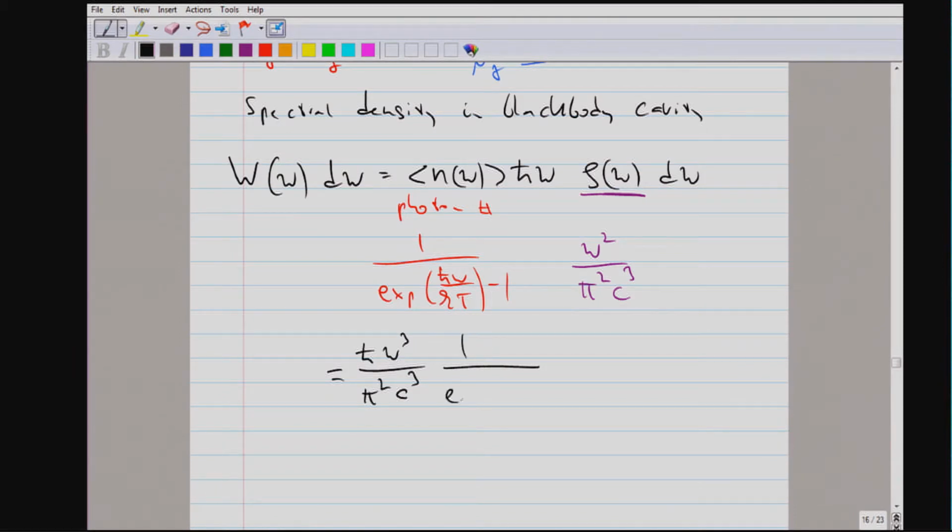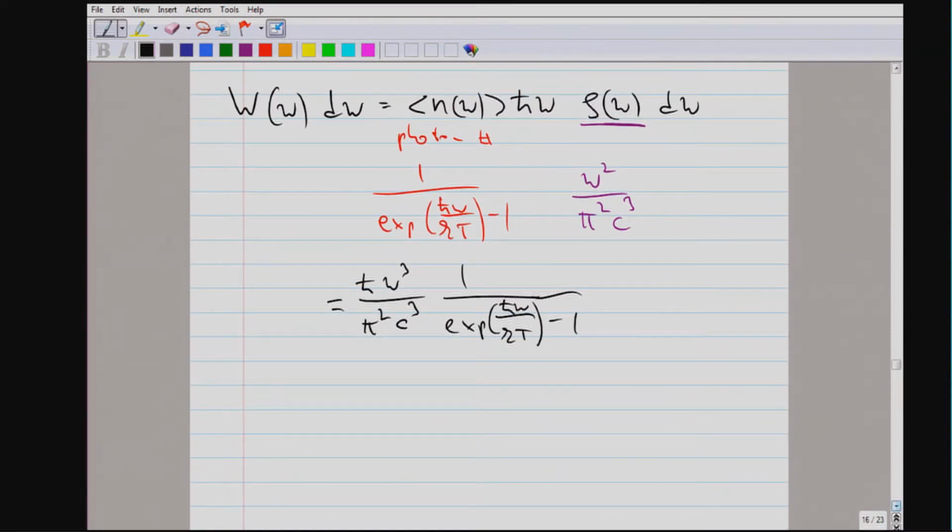And then it has this Bose-Einstein denominator in the well-known form. So this is now Planck's black body spectrum in the units where we need it.